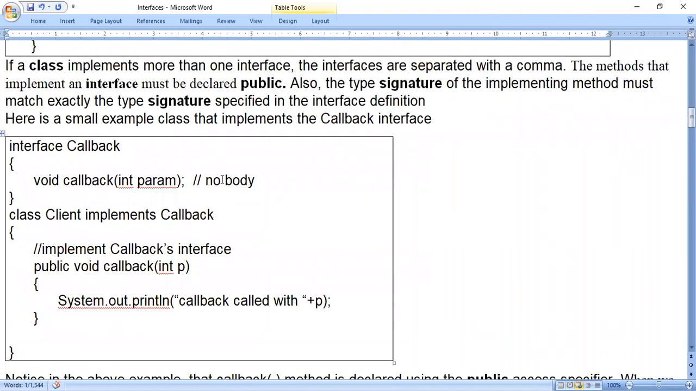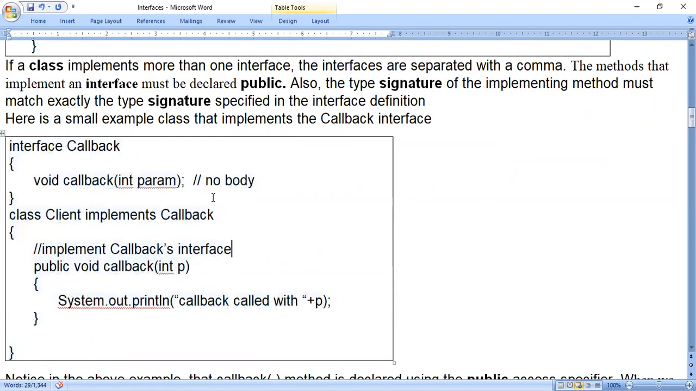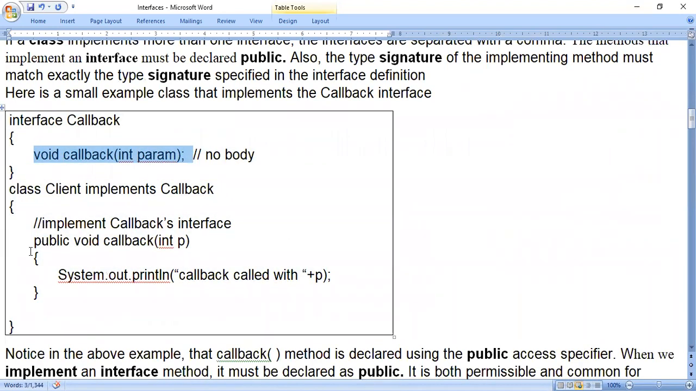So now you just look at this example. We have written one interface as well as one class. In the interface, we have written the method where there is no body. It is called a prototype. In the class, we have implemented that interface and written the code for that actual method.